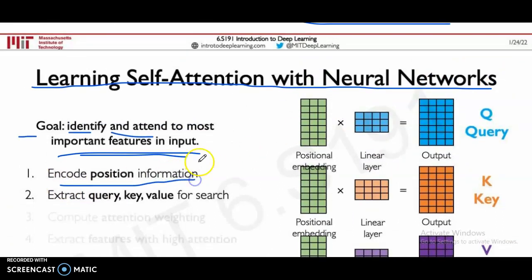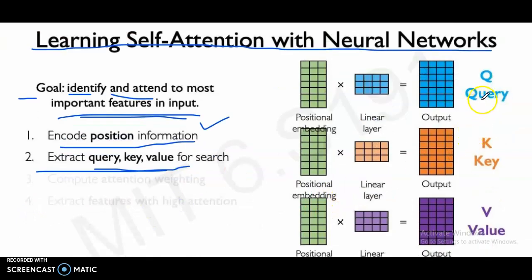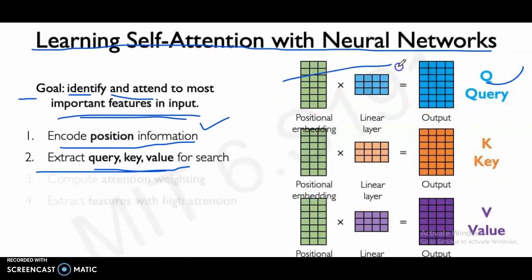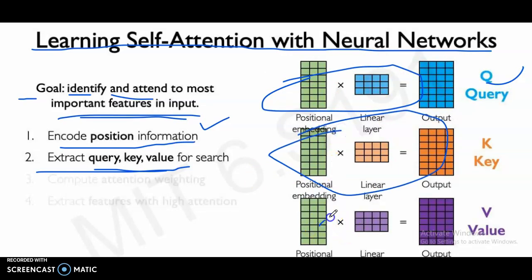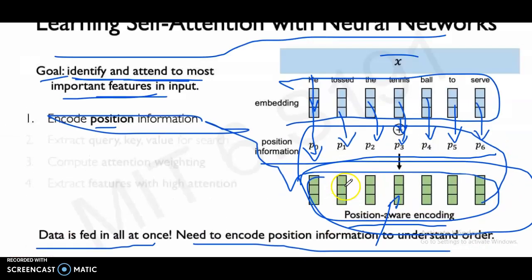Encode position information is finished. Now extract query, key, value. Query extracted here, then key extracted, value extracted from here.